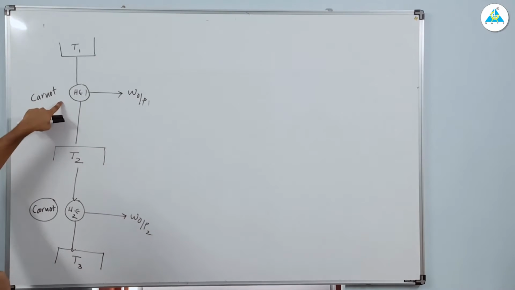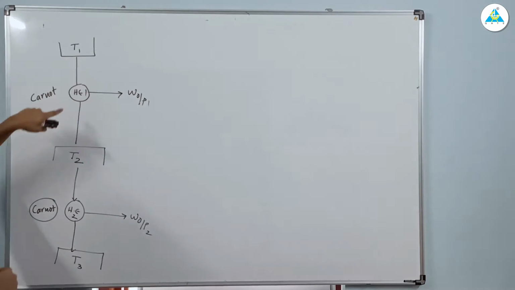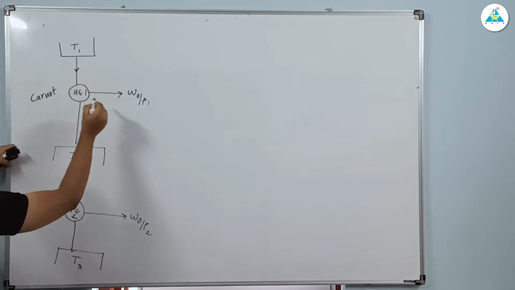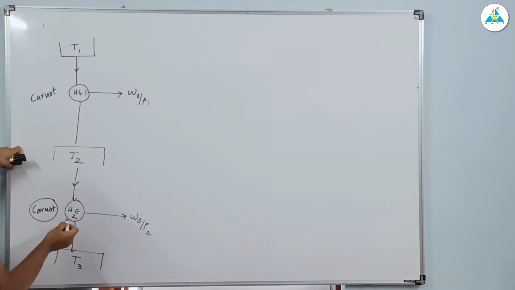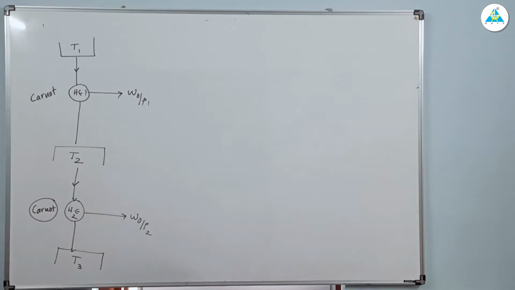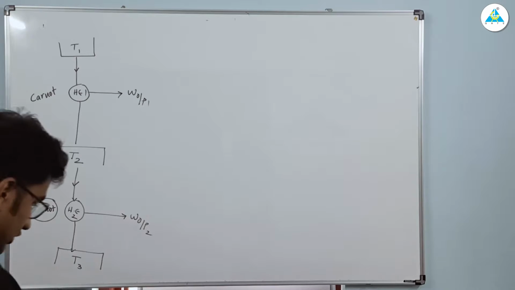So this is also a Carnot engine, this is also a Carnot engine. You are taking heat from T1 and making work output 1. You are taking heat from T2 and making work output 2. So these are our two Carnot engines.